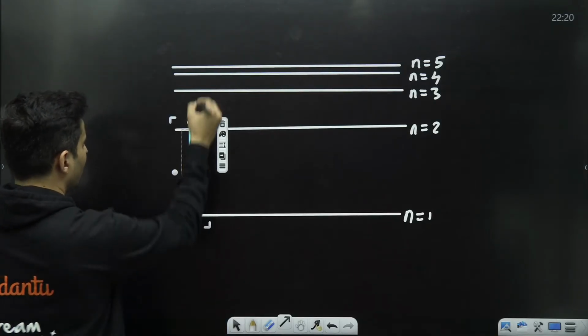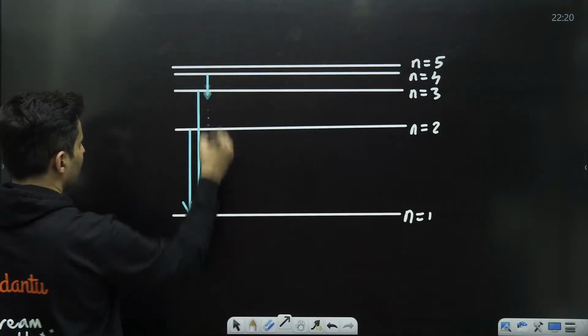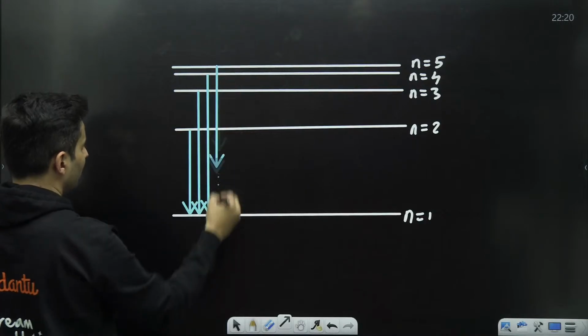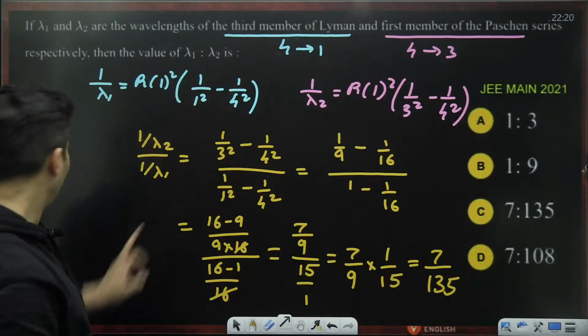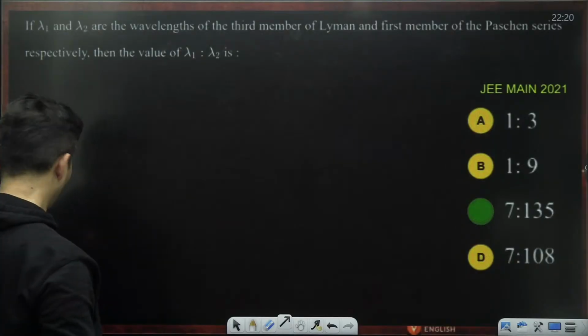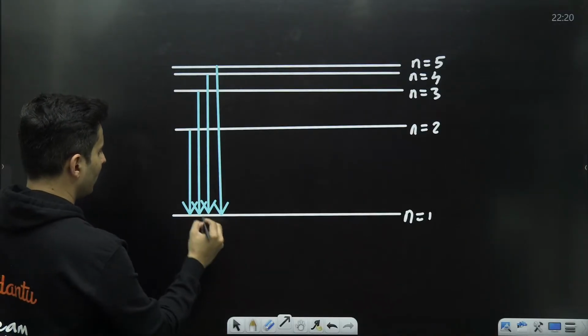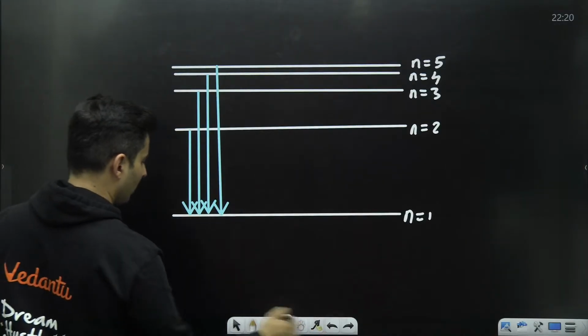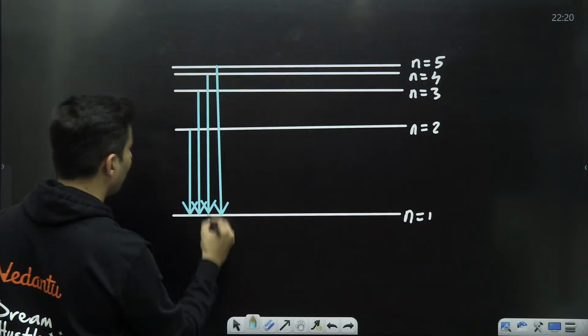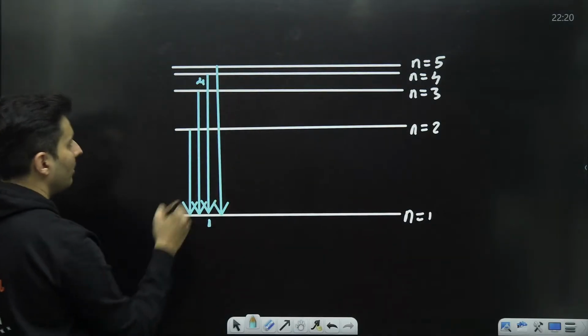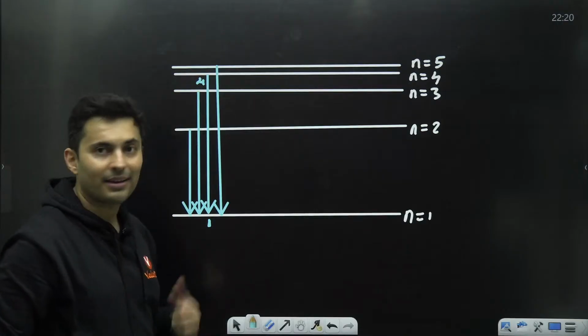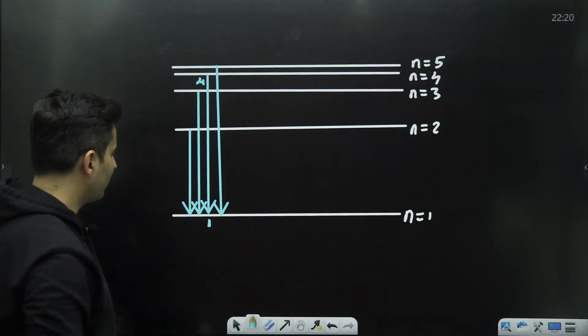So this is the first line, this is the second line, this is the third line, this is the fourth line. What they had asked? Check it out. Third member of Lyman. So 4 to 1. Third member, 1, 2, 3. This is basically 1. This is basically 4. So this is your third line from 4 to 1. Correct? Third line. There are more lines also.